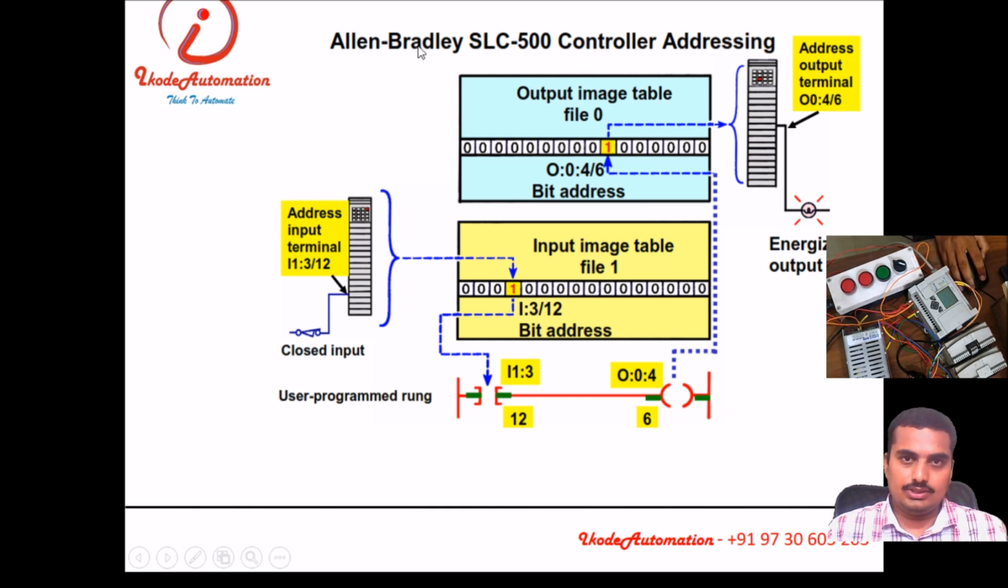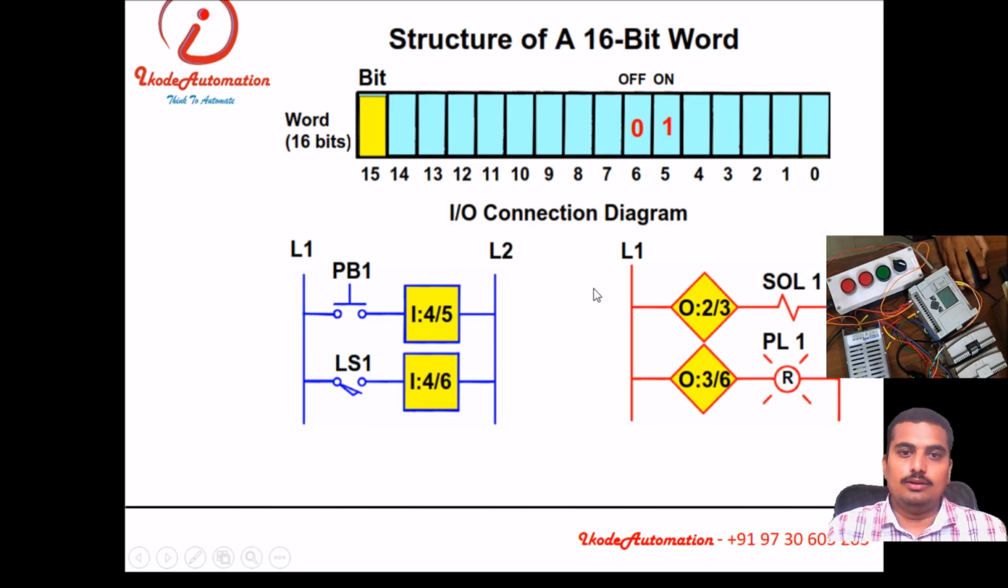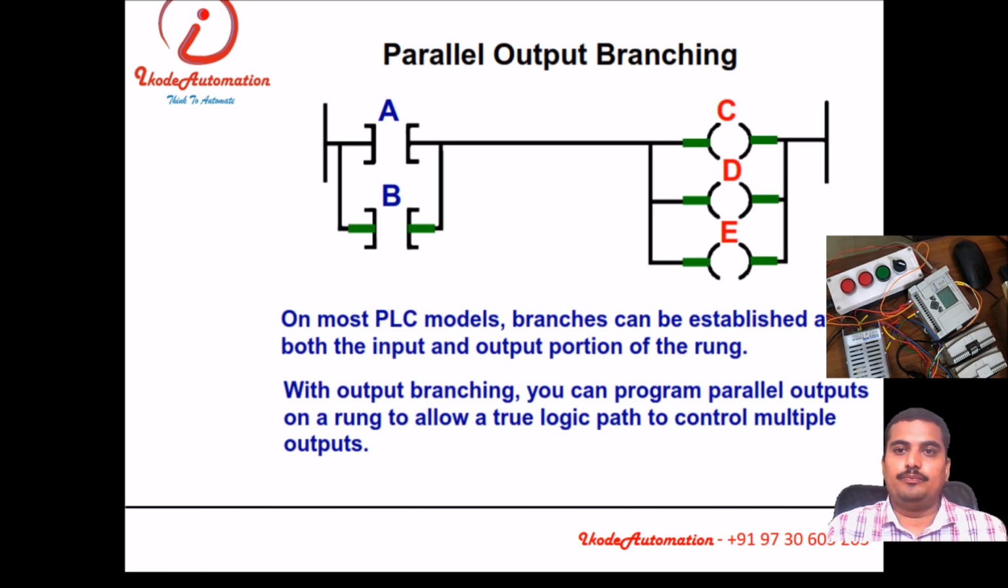Here is the complete scenario. We have the input card, and a physical input is there. If this input is closed, it will show the status 1. This is the run: read the input, run the program, and adjust the output according to the input status and logic of the program. This is how a PLC works.